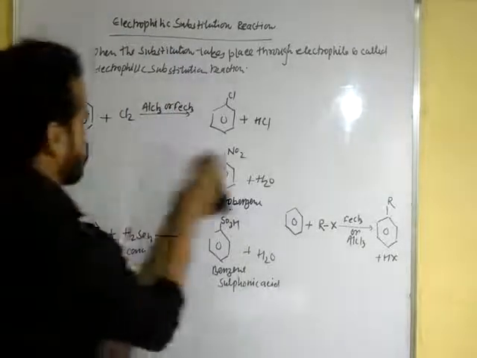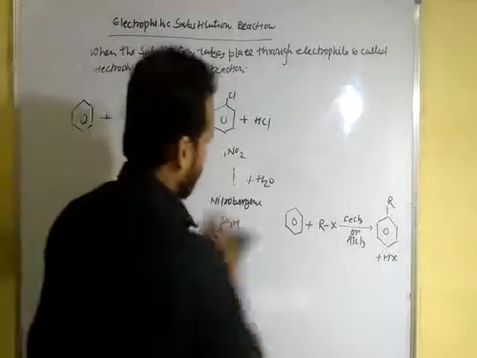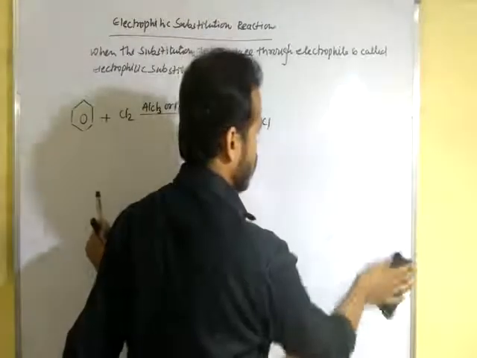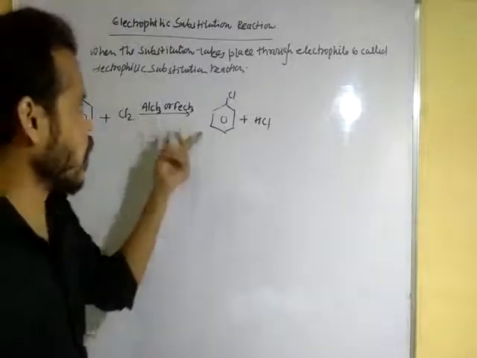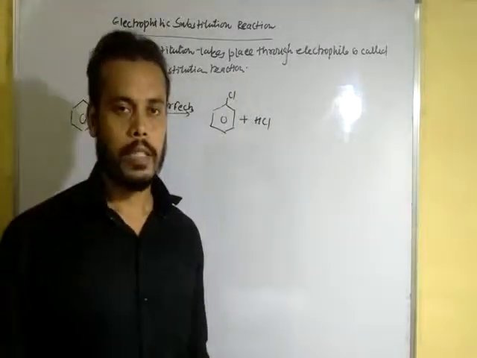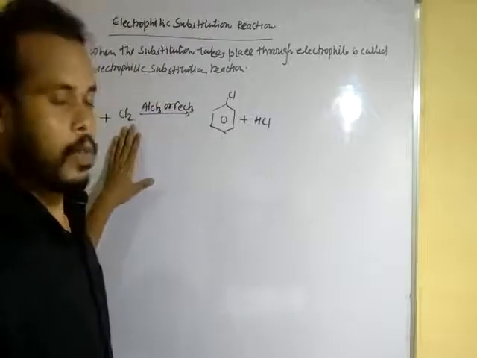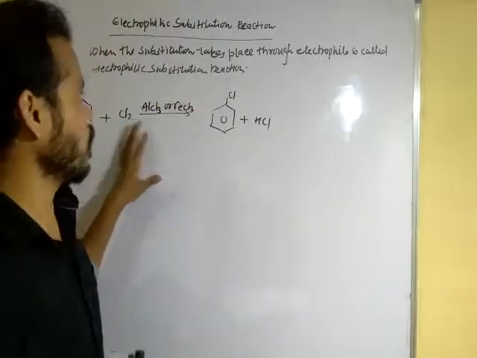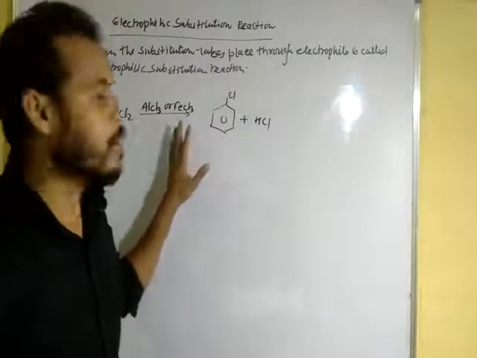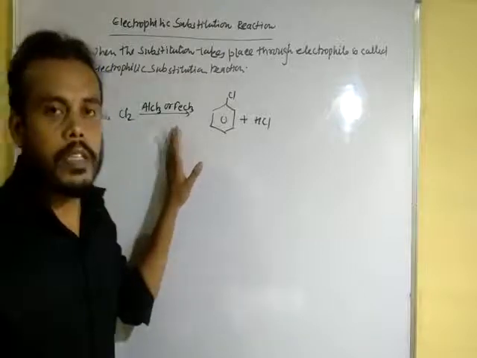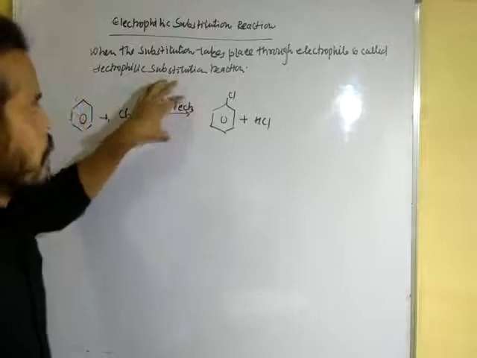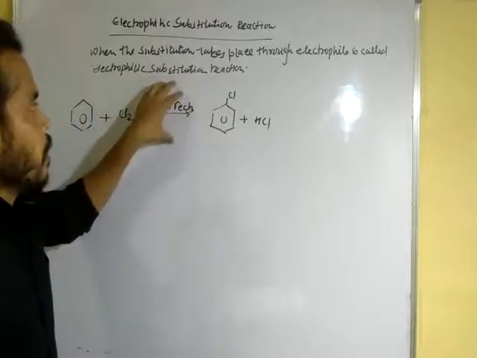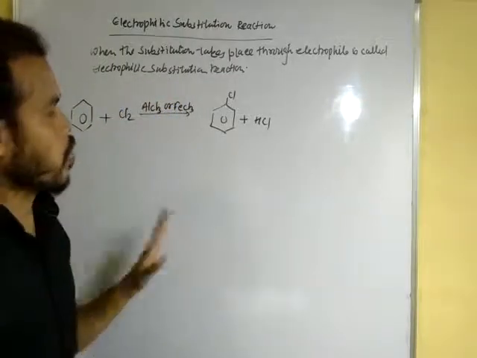Now see the mechanism of this halogenation reaction. Here we use AlCl3 or FeCl3; when we take bromine in place of chlorine, the carrier taken is FeBr3. This acts as a carrier, and it carries the electrophile.